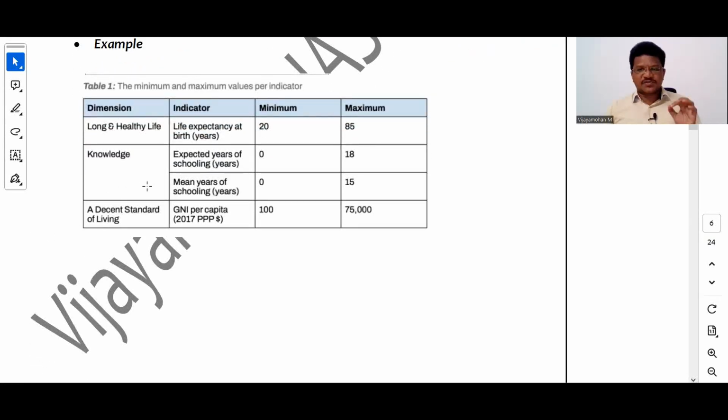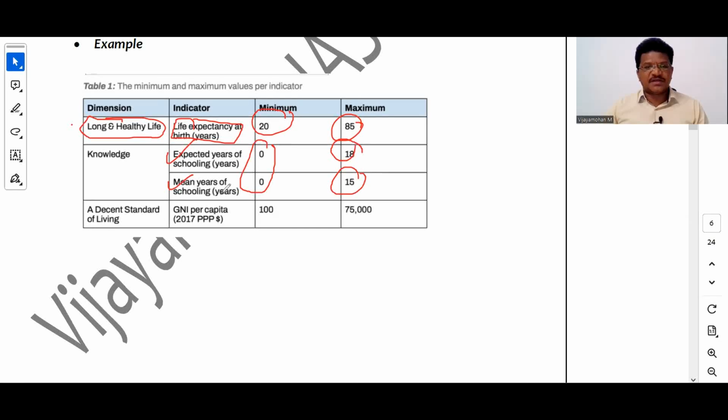See, minimum and maximum values are not going to be that useful from the exam point of view, but for your understanding I try to have a table. Long and healthy life expectancy at birth: minimum value 20 years, maximum value 85 years. Expected years of schooling and mean years of schooling: minimum value 0, maximum values 18 years and 15 years. Then GNI per capita: minimum value 100 and maximum value 75,000.